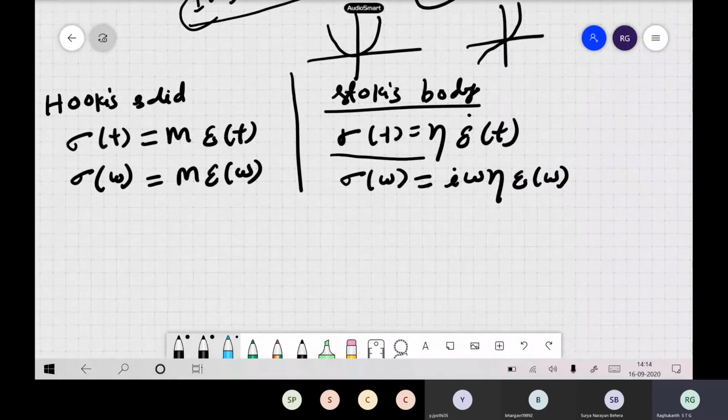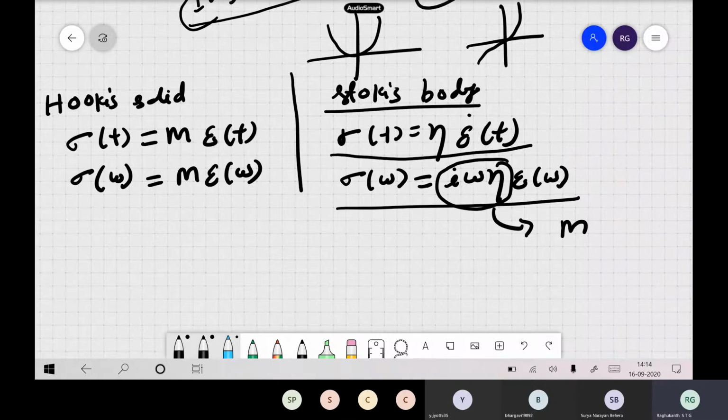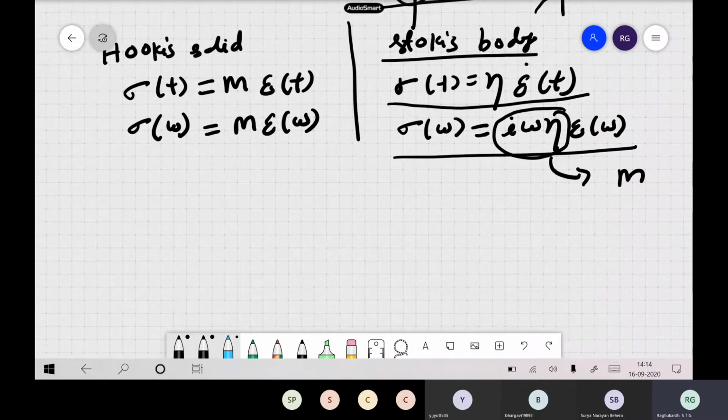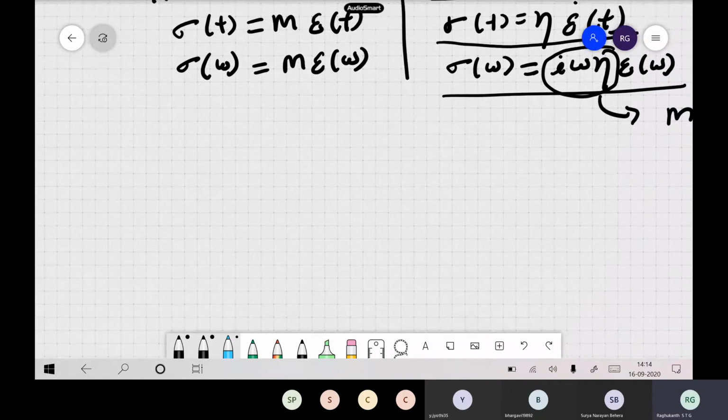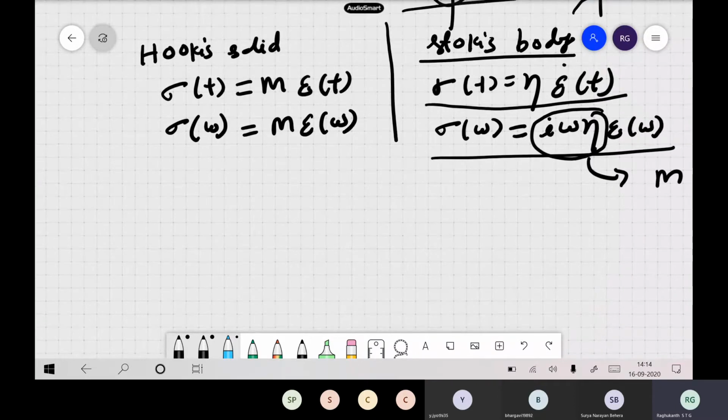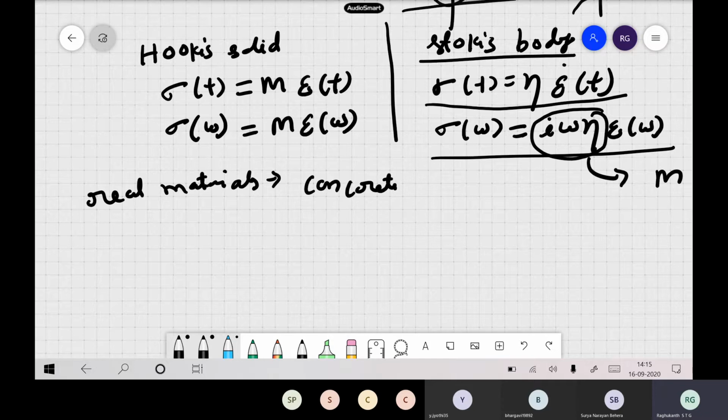You can see here this is in the time domain, this is in the frequency domain, and this is your m. Now m is imaginary here, so m is an imaginary quantity. This is for the ordinary Hooke's law body and then the Stokes body we have seen. None of them represents the real-life situation. In reality, real-life materials like concrete, steel, or even soil or earth all have some elasticity, they are basically all viscoelastic bodies.